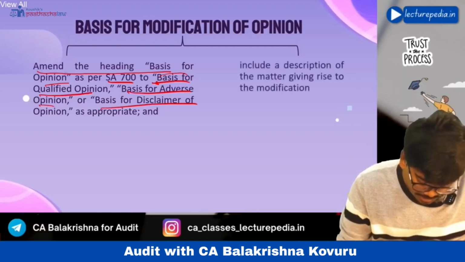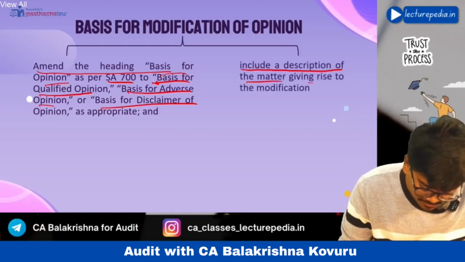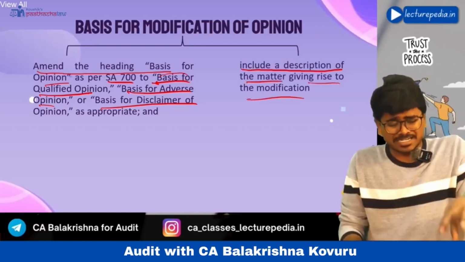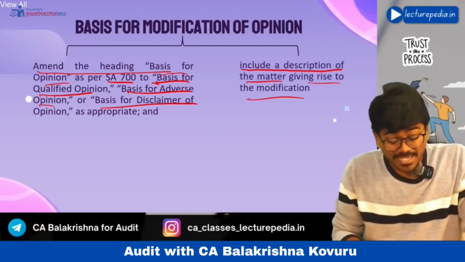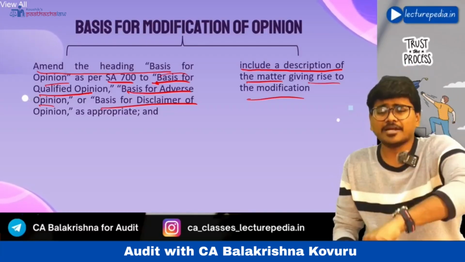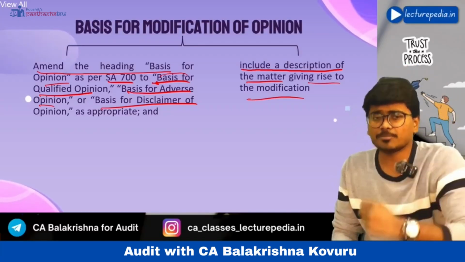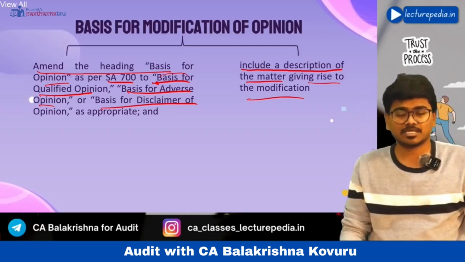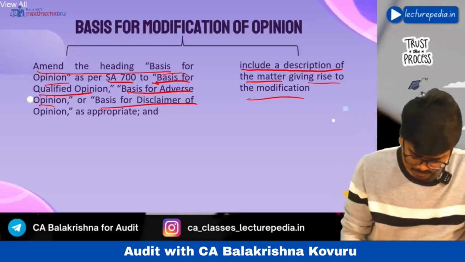After that, include a description of the matter giving rise to the modification. Okay, you have to clearly include why you are giving a modified opinion. Which matter has made the auditor give a qualified, adverse or disclaimer of opinion, you have to clearly mention in the basis for opinion paragraph.